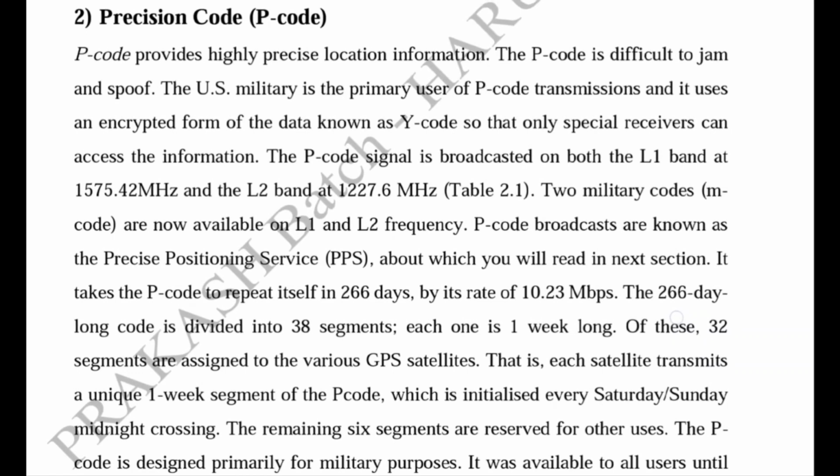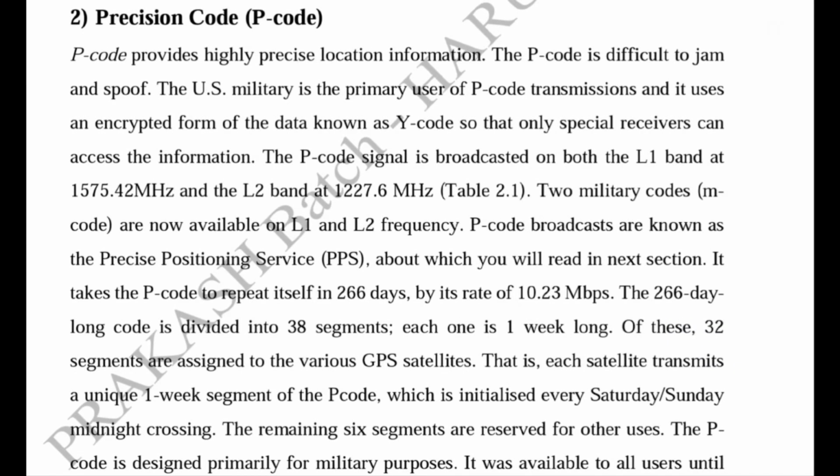If we compare it with the P code, all the points will be different. The P code is the precision code, and it provides very highly precise location information of any point. It is very difficult for the US military to jam and spoof the P code because it has an encrypted form of the data, which is known as the Y code.